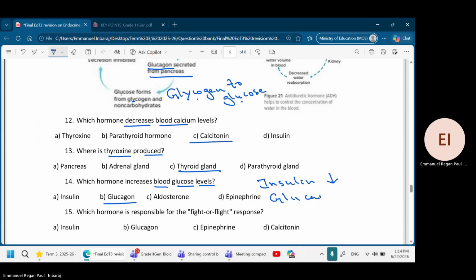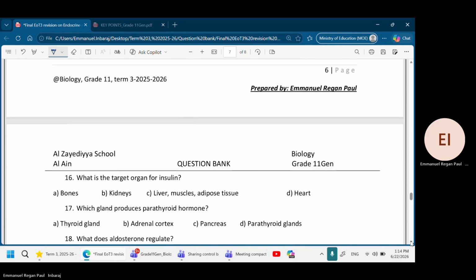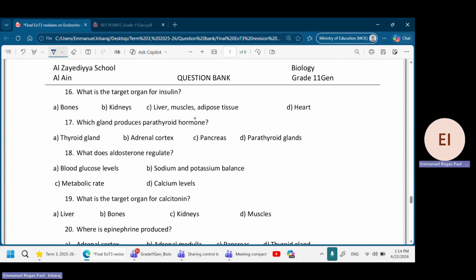Glucagon increases. Don't forget. Which hormone is for fight and flight response? Epinephrine or adrenaline. What is the target organ for insulin? The target organ is liver, muscle, and adipose tissue.